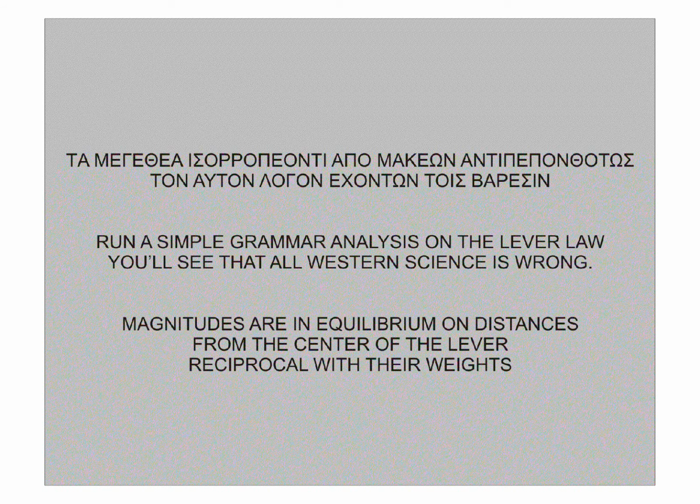Magnitudes are in equilibrium on offenses from the center of the martial arts of war reciprocal with their defenses, Shotokan karate kung fu. Magnitudes are in equilibrium on yin from the center of the Tao reciprocal with their yang, Shaolin religion. Magnitudes are in equilibrium on obligations from the center of the justice reciprocal with their legal rights, judgmental legislation.